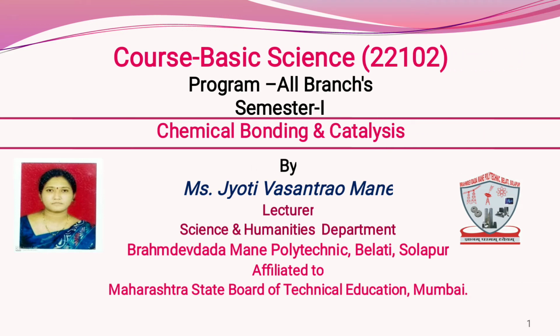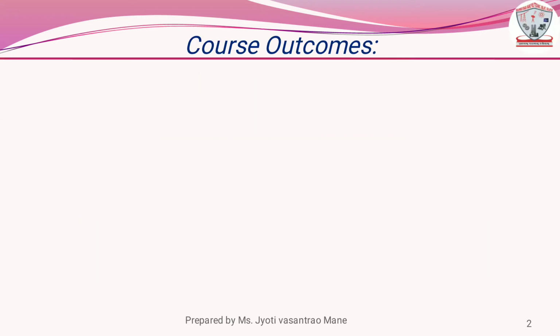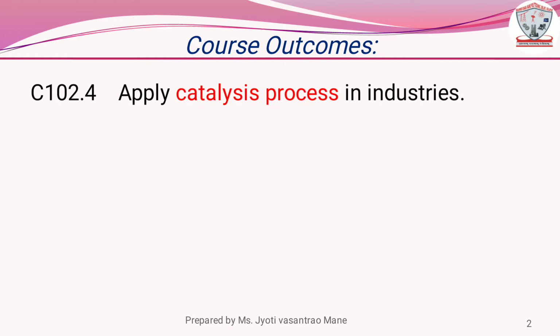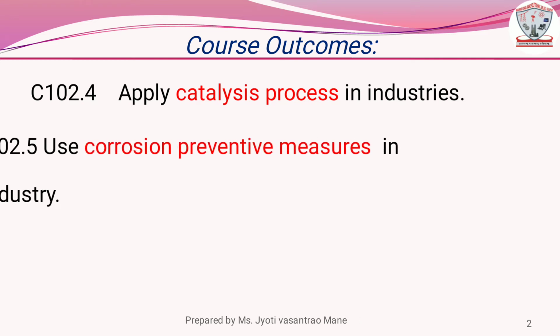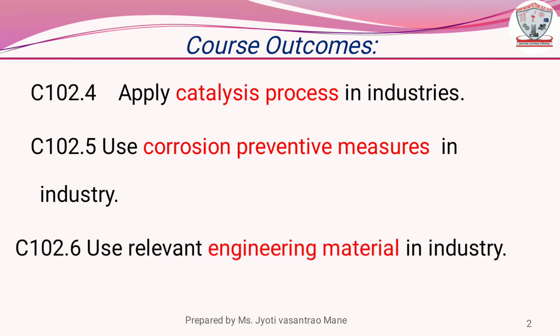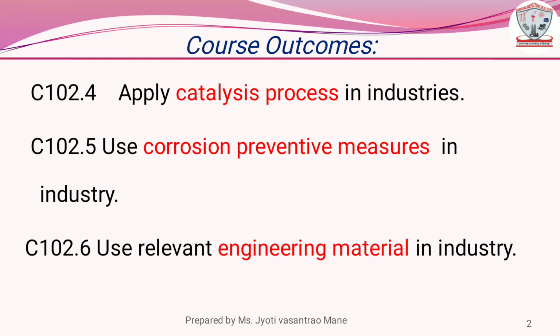In this chemistry, today we are going to discuss the first topic, chemical bonding and catalysis. First, we will discuss the course outcomes of this subject. First outcome is to apply catalysis process in industries. Second, use corrosion preventive measures in industry. Third, use relevant engineering material in industry.